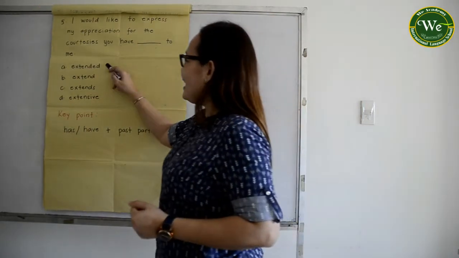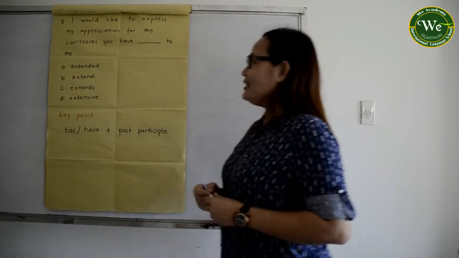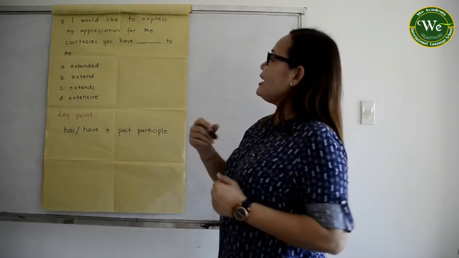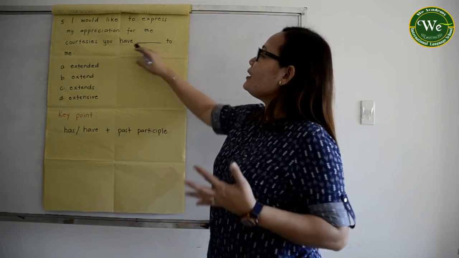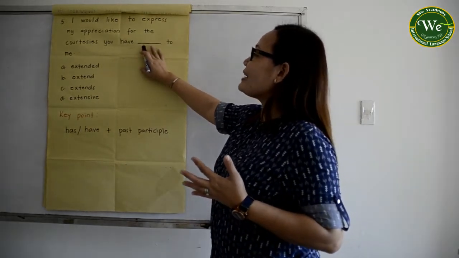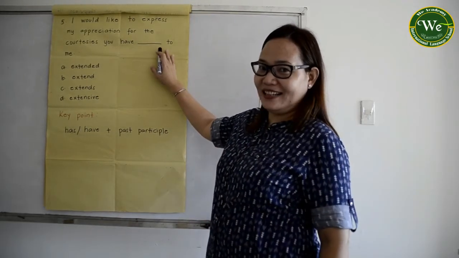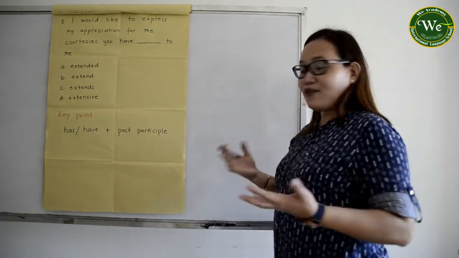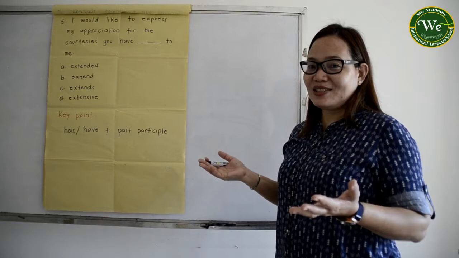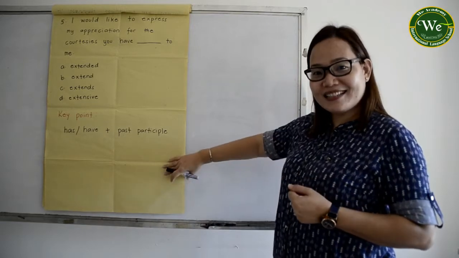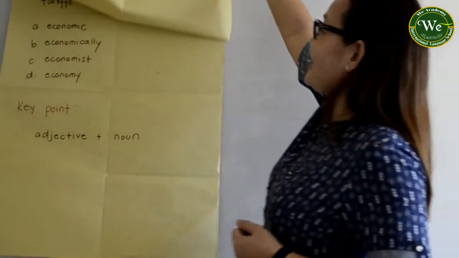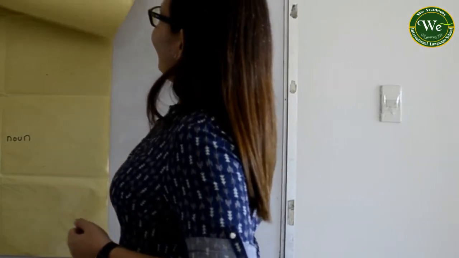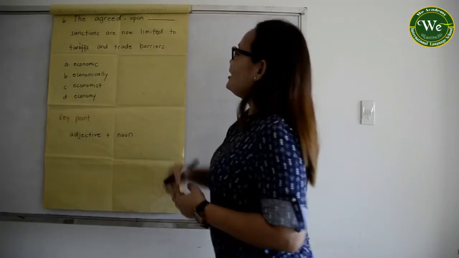Yes, it's letter A. So, to complete the sentence, it will be, you have extended to me. Okay, I think everything is fine. So are you ready to go with number 6? I think everything is going really well.